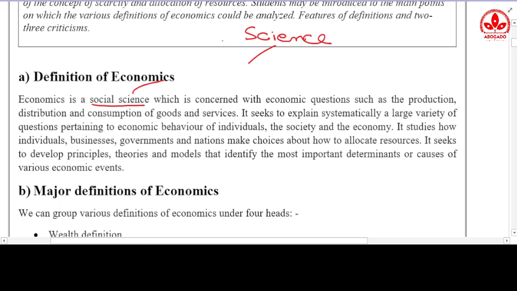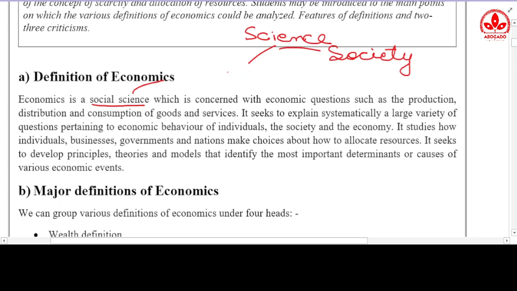One is the science which is concerned with material things like physics, chemistry, biology, and the other science is concerned with society, like the people like you, like me.